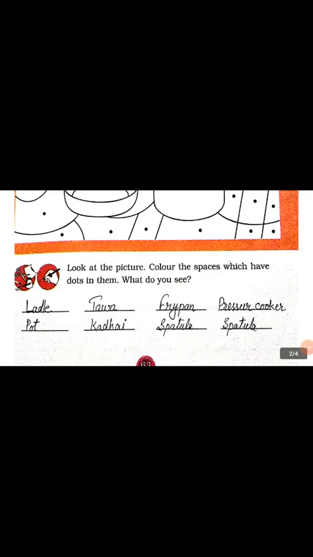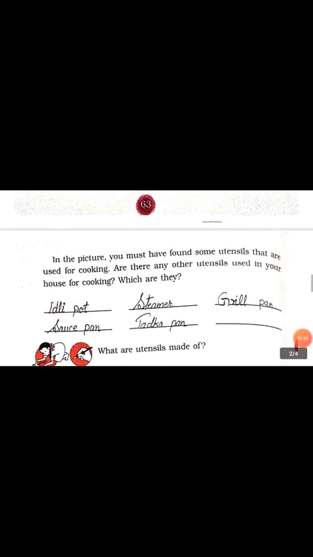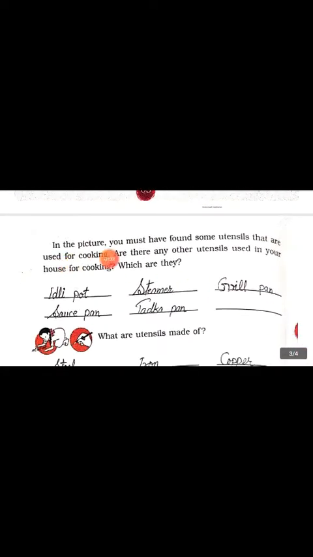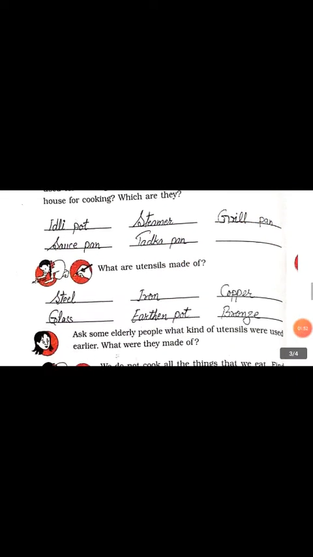Here is a question. Look at the picture, color the spaces which have dots in them. What do you see? So you can say, I see ladle, tawa, frying pan, pressure cooker, pot, kadhai, spatula, and another spatula that is used for frying. In the picture you must have found some utensils that are used for cooking. Are there any other utensils used in your house for cooking? Which are they? So you can say, besides those utensils we use at our home idli pot, steamer, grill pan, saucepan, tadka pan, etc.